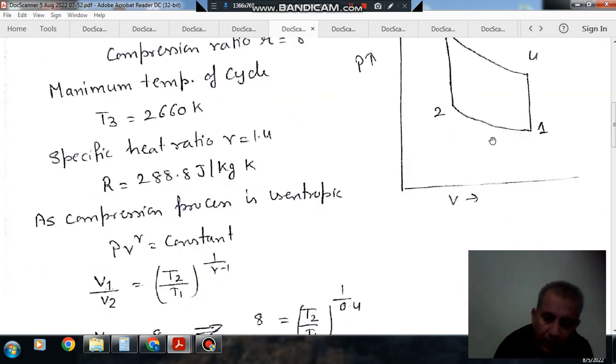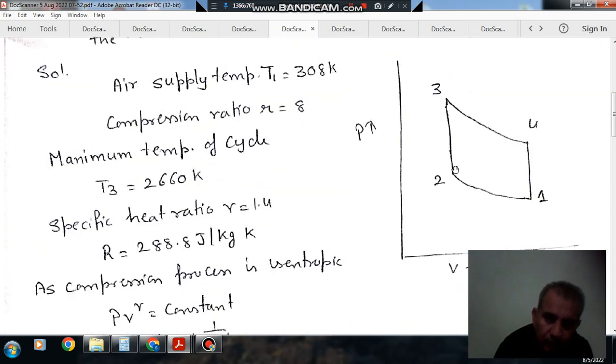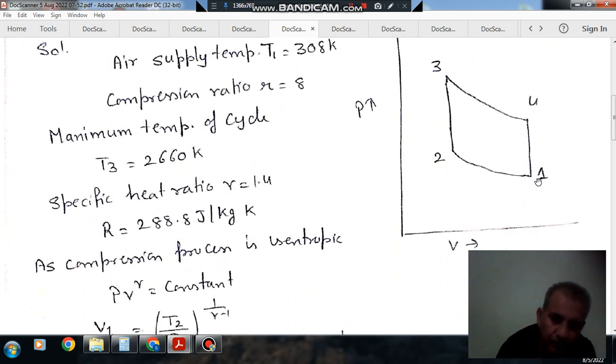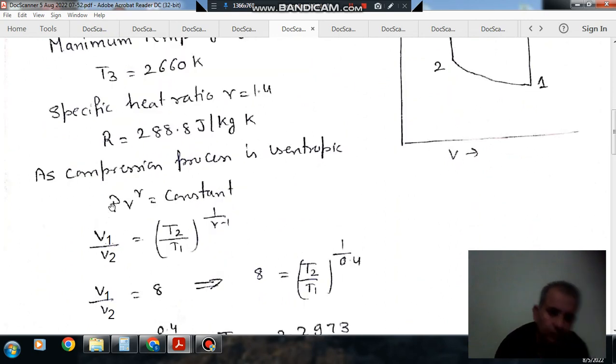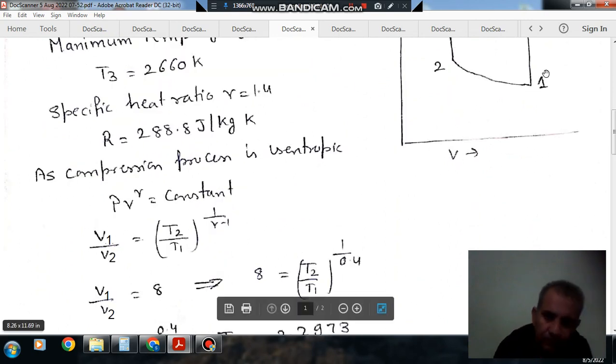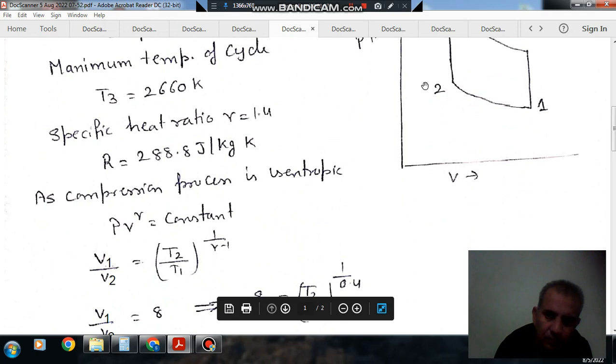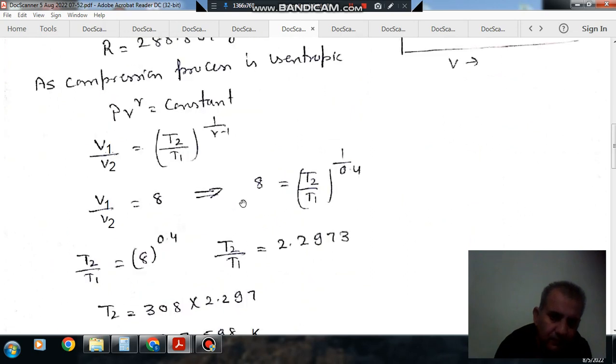So these data are given. Now, in the Otto cycle, 1-2 is isentropic process, 2-3 is constant volume heat addition, 3-4 is isentropic expansion, and 4-1 is constant volume heat rejection. 1-2 being an isentropic process, V1 by V2 is equal to T2 by T1 to the power 1 by gamma minus 1, and V1 by V2 is the compression ratio r.